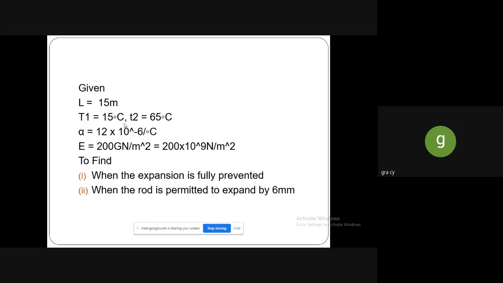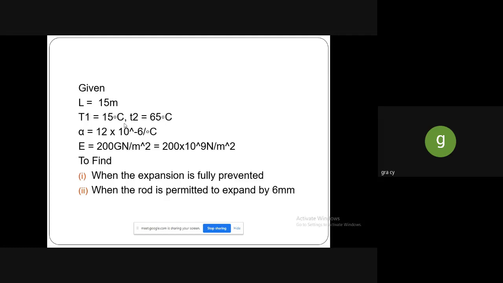So first thing is we have to write the given data. So given is L is 15 meter, and T1 and T2 are given. Initial temperature is 15 degrees Celsius and final temperature is 65 degrees Celsius. So while converting giganewton in terms of Newton per meter square, the value will be 200 into 10 to the power 9 Newton per meter square.